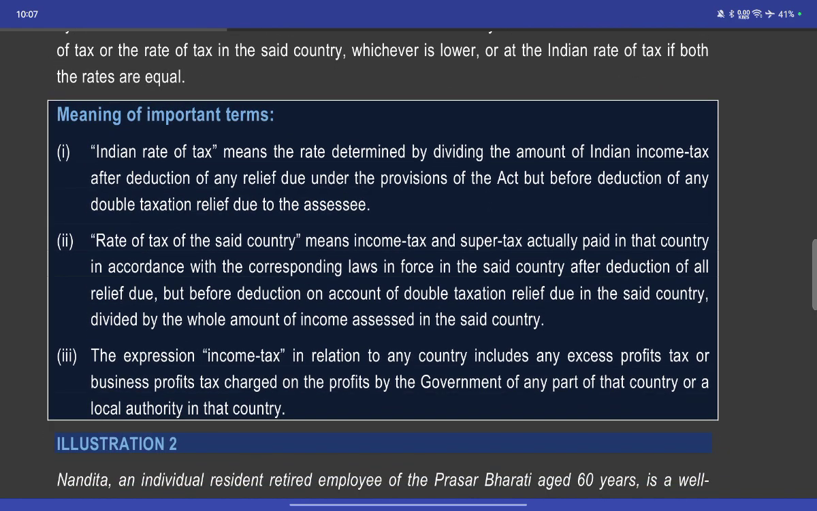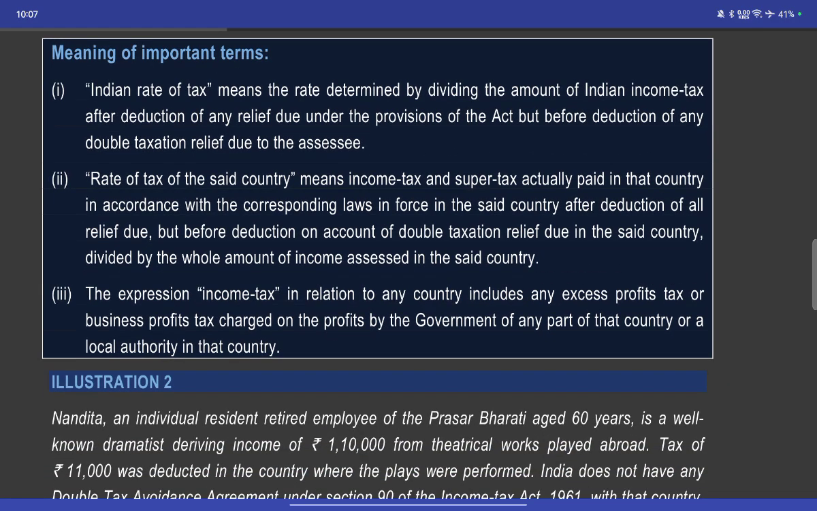Important meanings of the important terms. The Indian rate of tax means the amount of income tax in India after deducting the relief due under the provisions of the Act, but before deduction of any relief due for double taxation. The rate of tax of the foreign country means the income tax and super tax actually paid in that country in accordance with the corresponding law in force in such country, after deduction of any relief due.